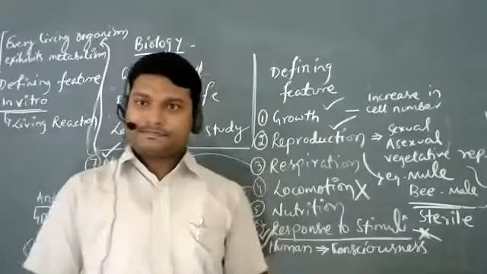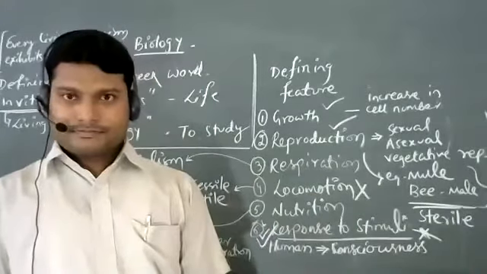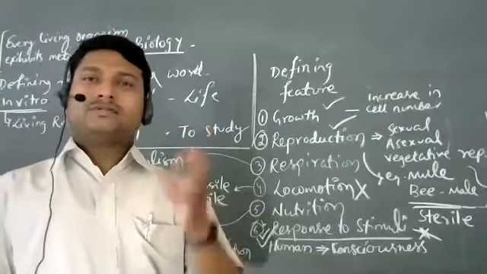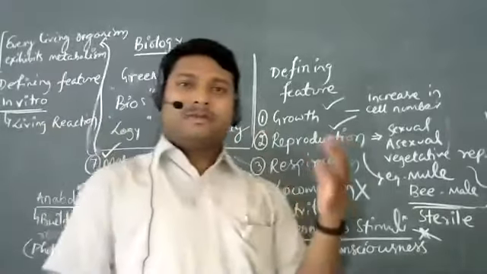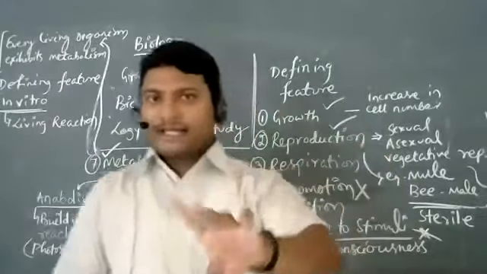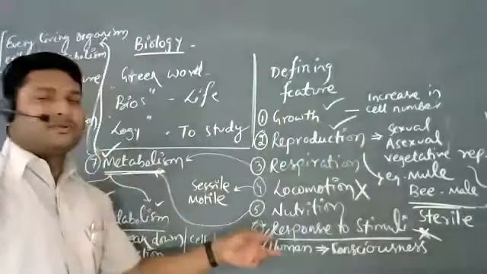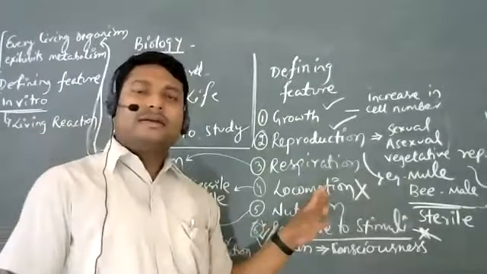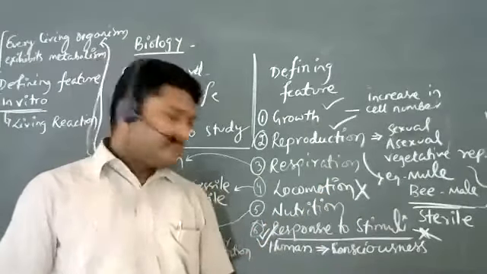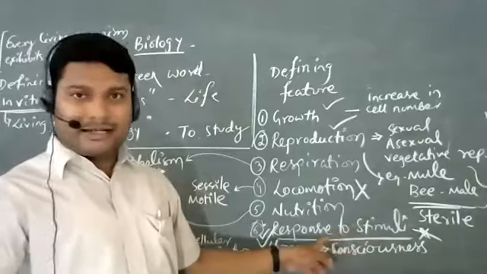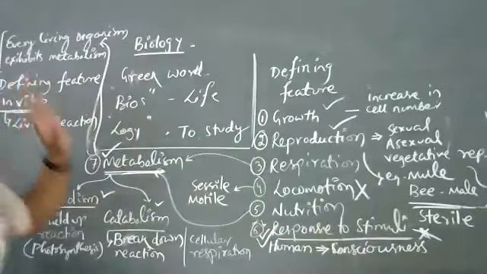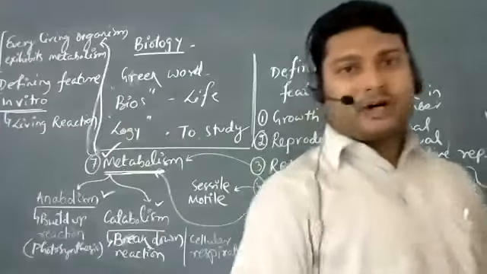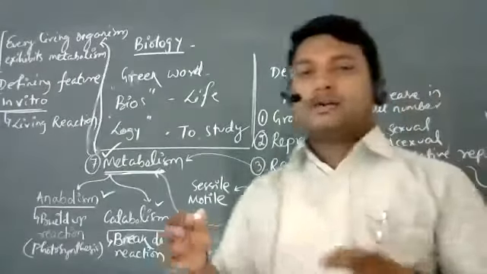Sir, what about patients in coma? As I said, somebody who is having a brain hemorrhage or coma will be living because there are going to be metabolic reactions. But they do not exhibit one feature, which is response to stimuli. And because of that, you simply cannot tell they're dead. They are very well having metabolic reactions in them. Thank you.